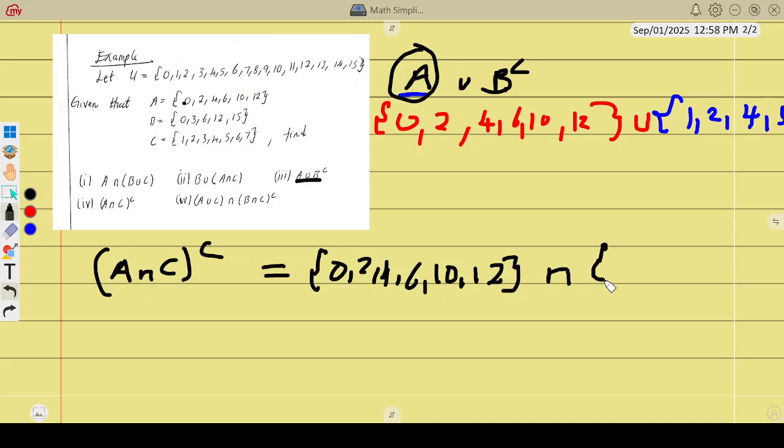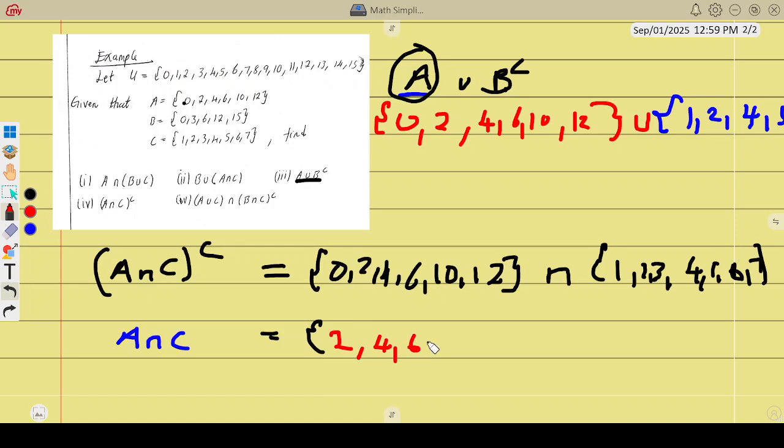Intersection C. C is 1 up to 7: 1, 2, 3, 4, 5, 6, 7. From here we just pick what's common, meaning we are finding A intersection C. What is common? 2 is common, 4 is common, and 6.